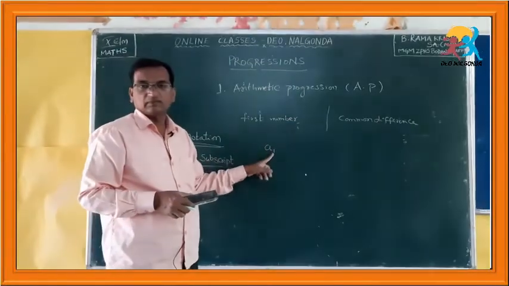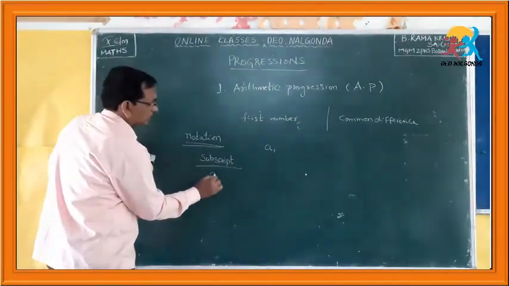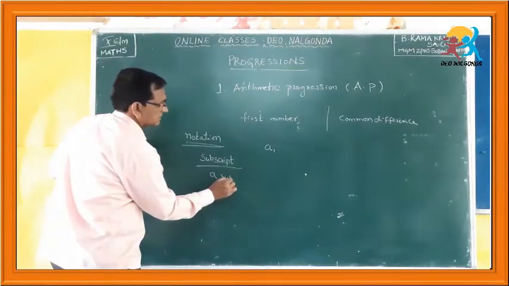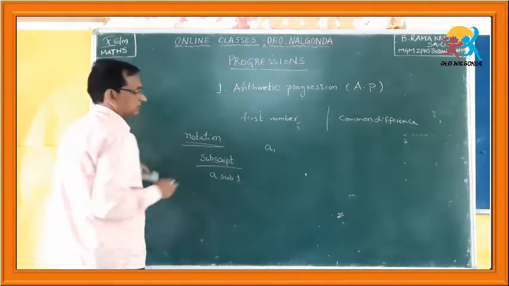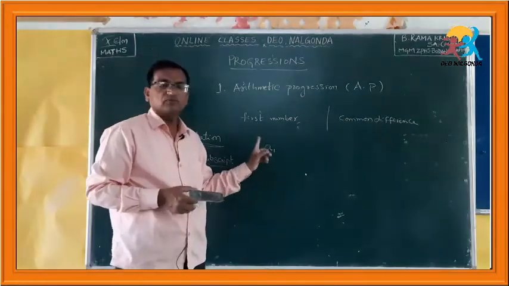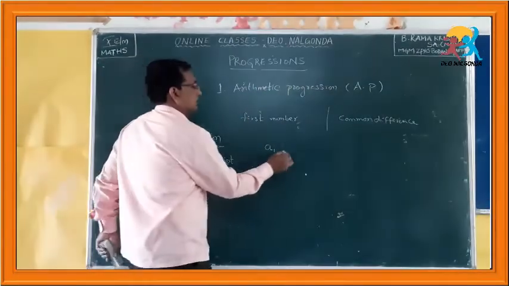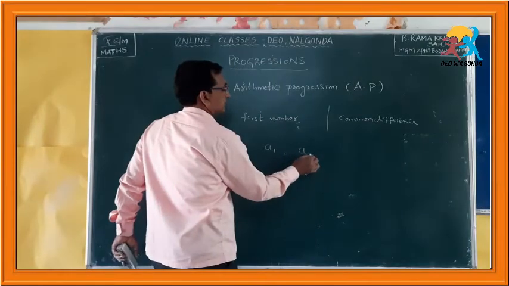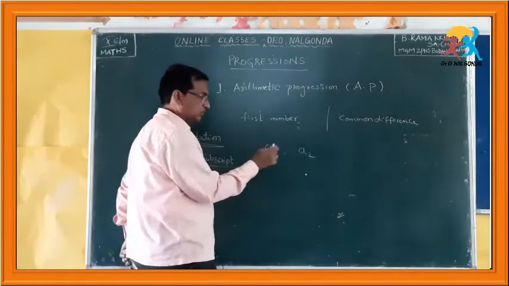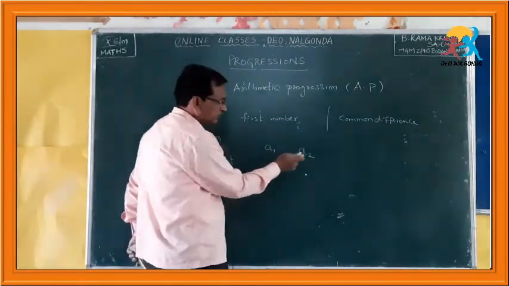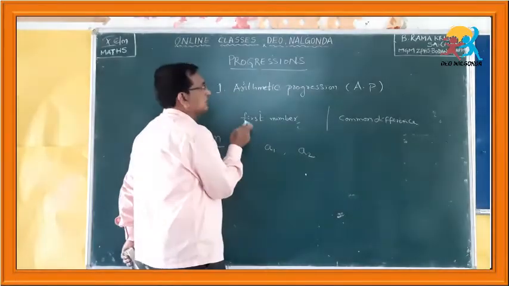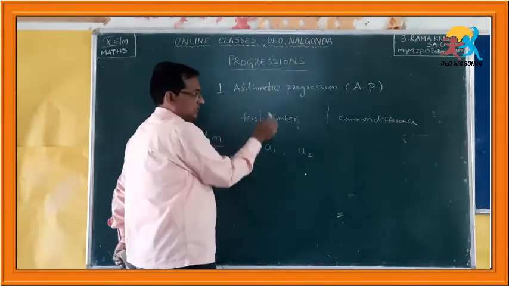A subscript 1, or simply A sub 1, means the first term. Like that, if you write A sub 2, this denotes the second term in the arithmetic progression.